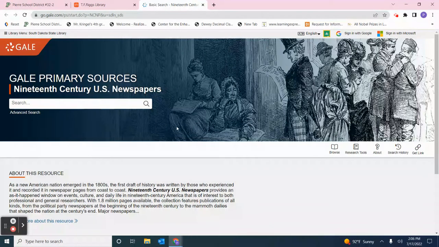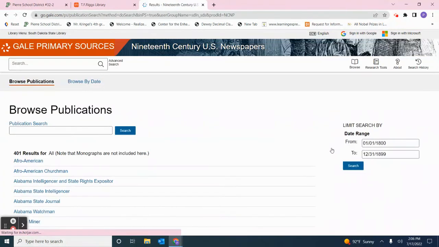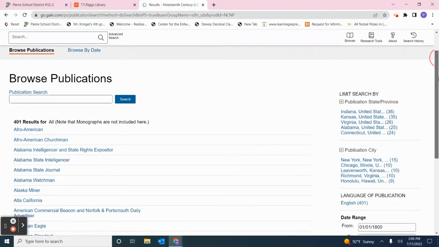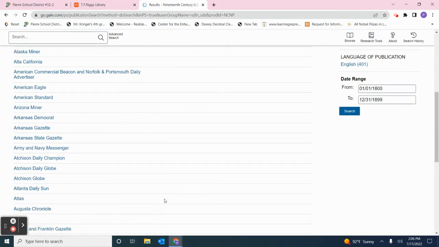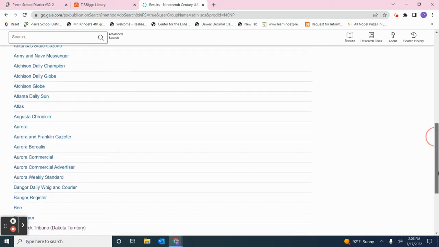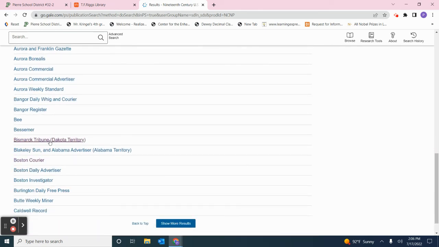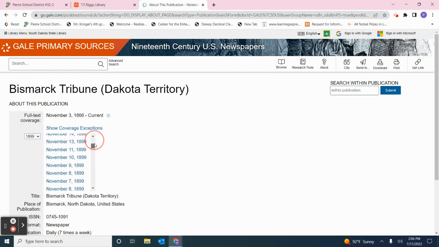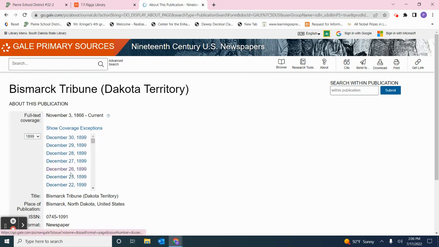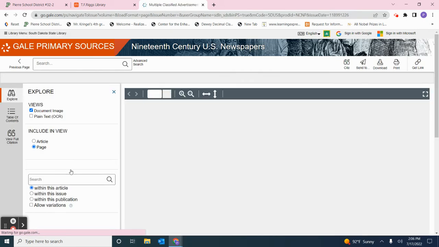Now, there's a couple of different ways you can search this database. One, you can start over here and hit browse, and that'll take you to a listing of publications that they have in their database. So for example, if I hit show more databases, I see here the Bismarck Tribune from Dakota Territory. If I click there, I'm taken to a coverage page that shows me all the issues that they have available for me to browse. So I'm going to take a look at this one here from December 26, 1899.